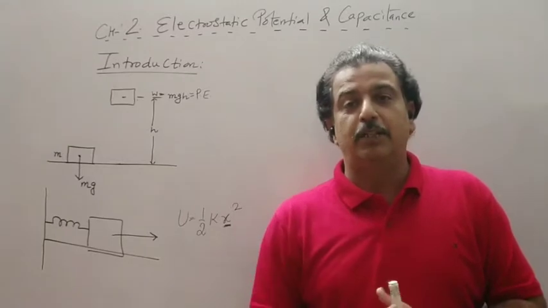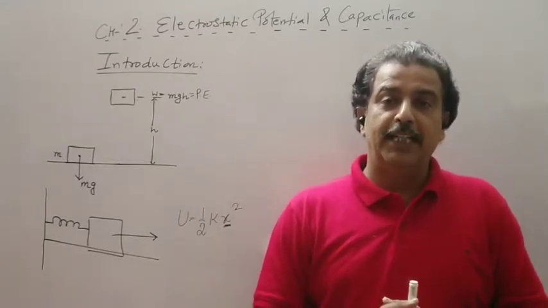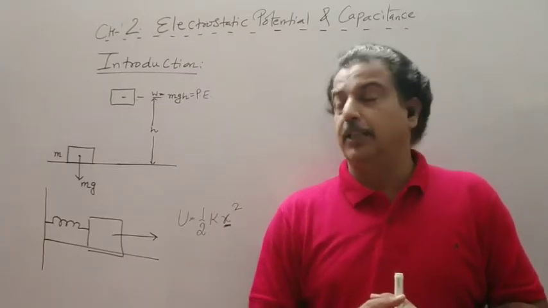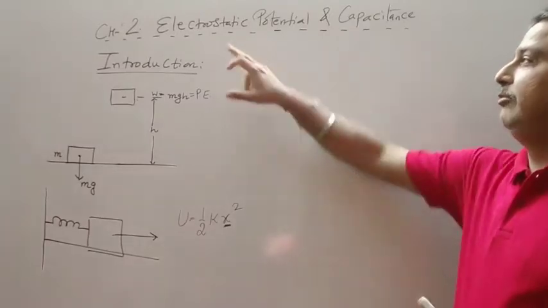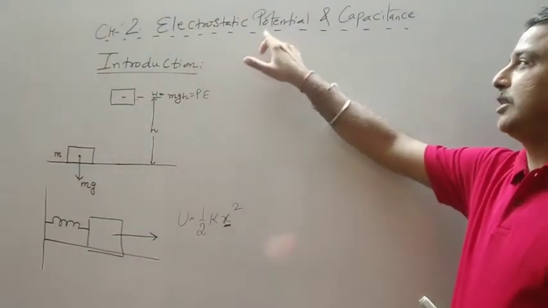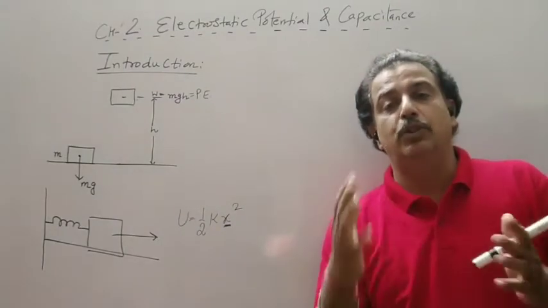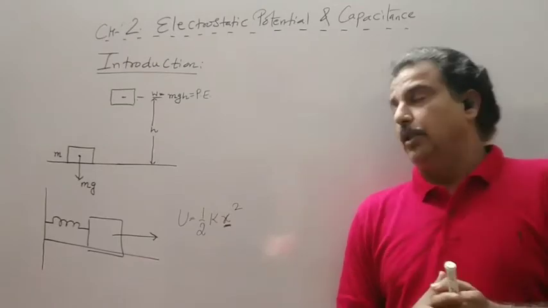So in this chapter we will be doing the work against the Coulombian force in an electric field, and that amount of work done will be stored in the form of potential energy which is known as electrostatic potential energy. So we will see what is the difference between the electrostatic potential energy and electrostatic potential also.